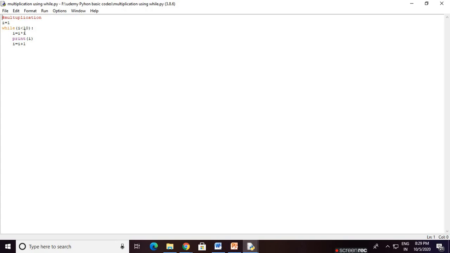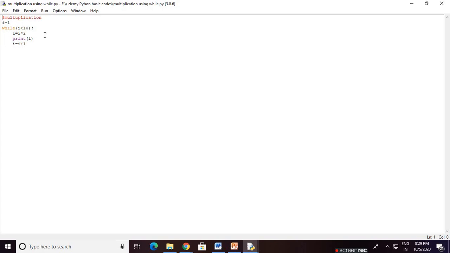If the value of i is less than 10, then go to this indented block. i equals i star i, that means we multiply i with the i value. The first time, i is 1. Is 1 less than 10? Yes, so i equals 1 into 1, that means 1 is stored in i. Print i, so 1 is printed. Now go to the next statement, i equals i plus 1. The i value is 1 now, and 1 plus 1 is 2.